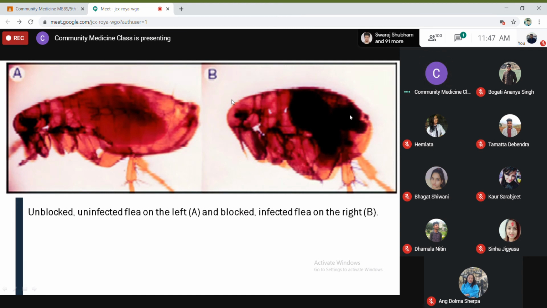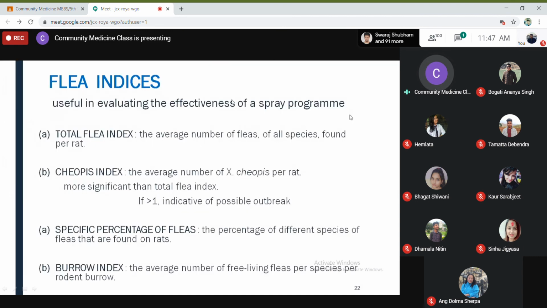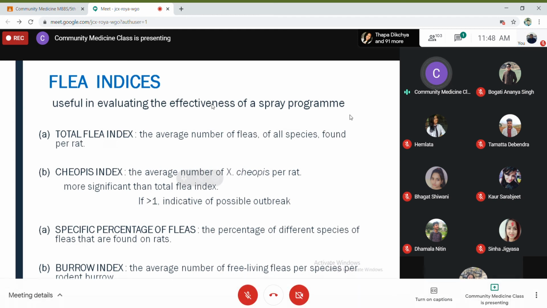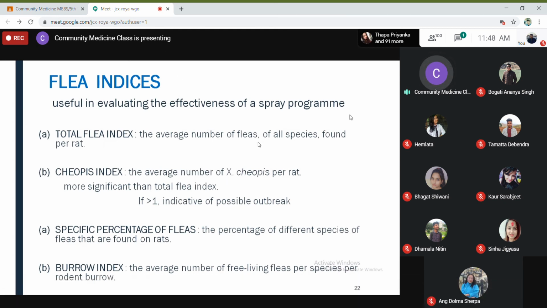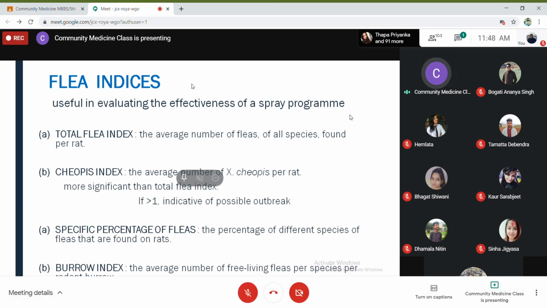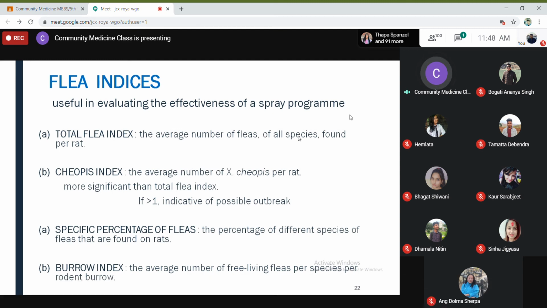So flea indices: how can you find out, if we are spraying insecticide against it, whether it's effective or not, whether the fleas are actually decreasing in number or not? For that you need flea indices. So there is the total flea index. Total flea index means the average number of fleas of all species found per rat. Per rat, how many fleas on average are present, that is called total flea index.